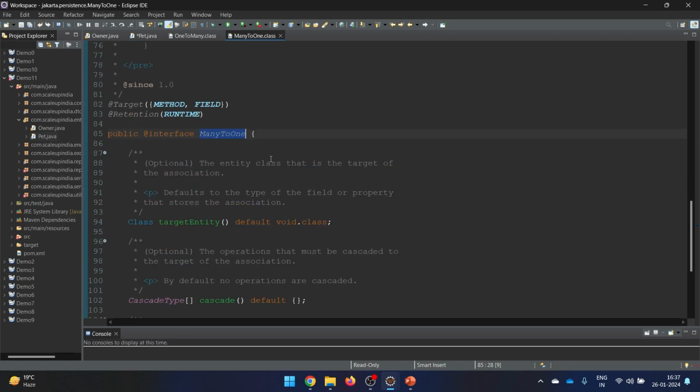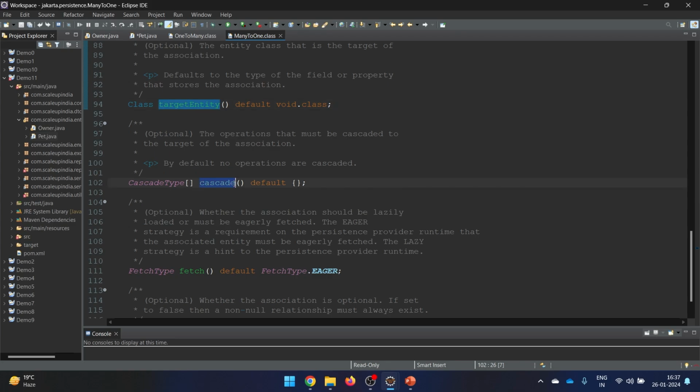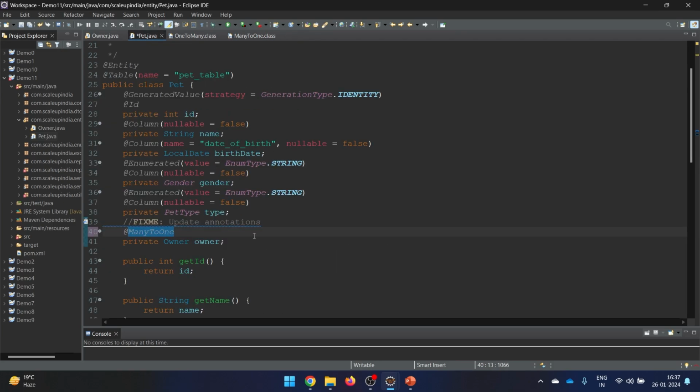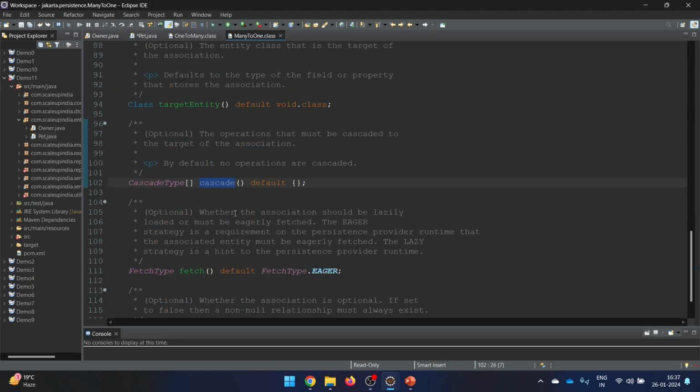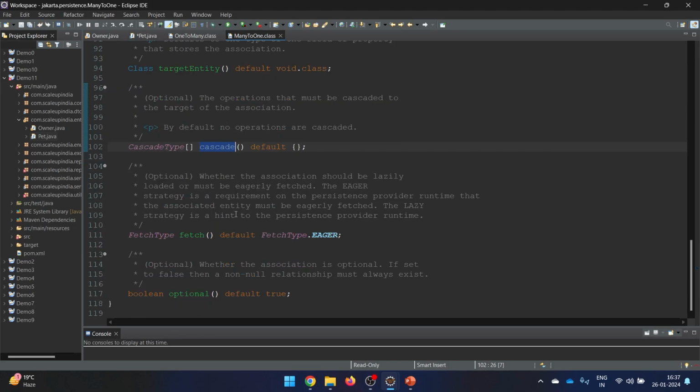So let's study this many to one also. Again, target entity, we don't care. Do we need to worry about the cascade? The answer is no. Currently we don't need to worry about cascade, because although the many to one annotation has cascade, in our scenario this pet table is the non-owning side. Since it is the non-owning side, we are not going to provide cascade here. We don't want a situation where whenever a pet is removed, the owner is also removed. So here we won't provide any cascade. That's the simplest possible way I'm telling you.